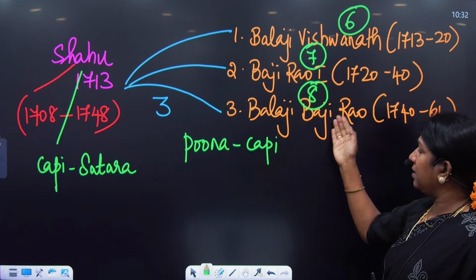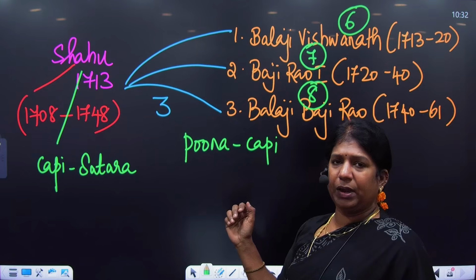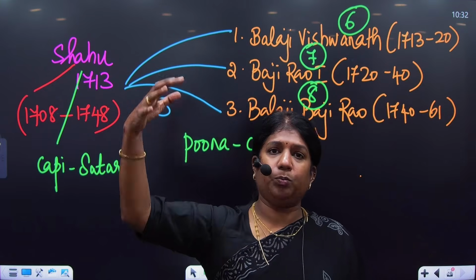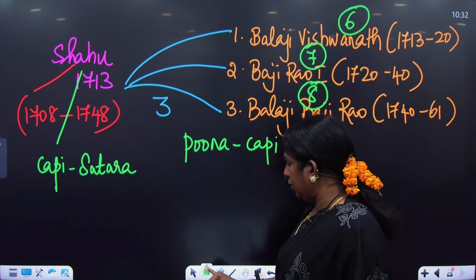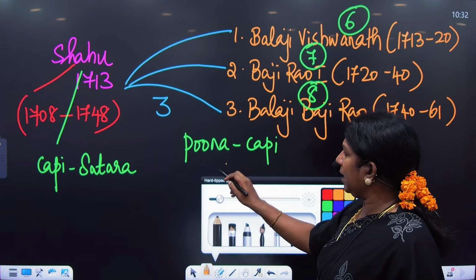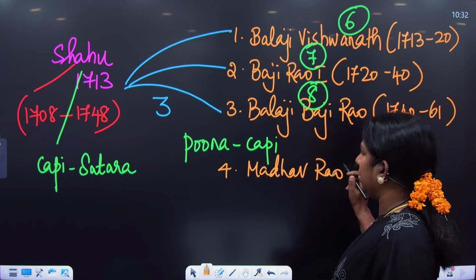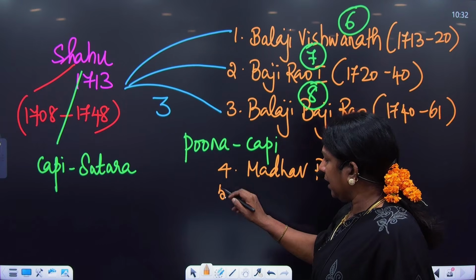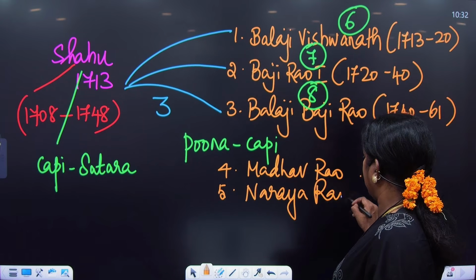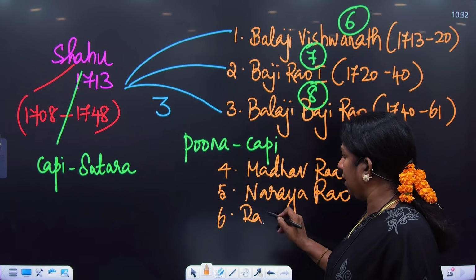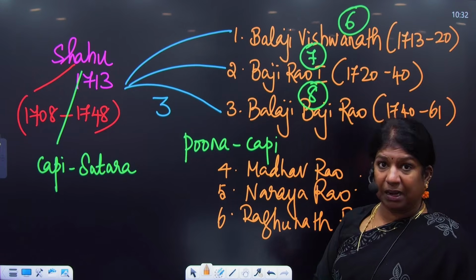And it was during Balaji Baji Rao that we have the third battle of Panipat taking place. He was the one who was able to make the Marathas go to heights. Attock to Cuttack was during Balaji Baji Rao's phase. And after Balaji Baji Rao, we have the next Peshwa called Madhav Rao. The East India Company will come into the picture. Then after Madhav Rao, we have Narayana Rao. Narayana Rao becomes the next Peshwa. And after him, we have Raghunath Rao, who actually was very important in the first Anglo-Maratha war.